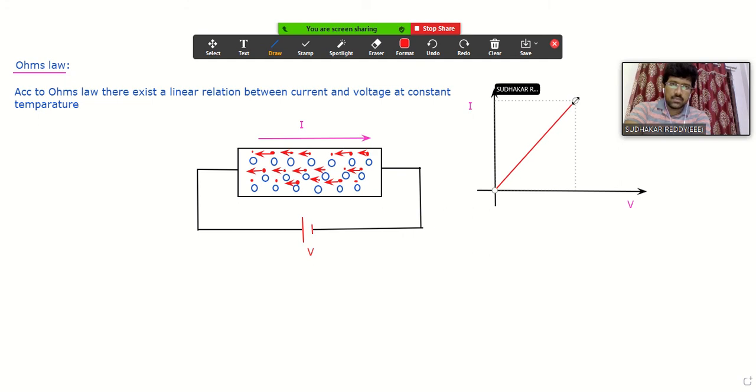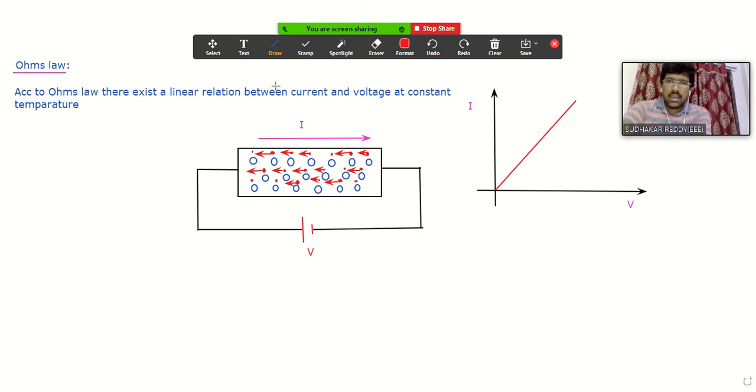That means linear relation. All of you observe, if I increase the voltage, the current value also increases. If you increase the voltage, the current passing through the conductor increases, which means the flow of electrons also increases. Suppose you make this voltage 0, and you are not connecting any battery across this conductor, is there any motion of the free electrons? There is no motion. No motion means there is no current passing through the conductor.